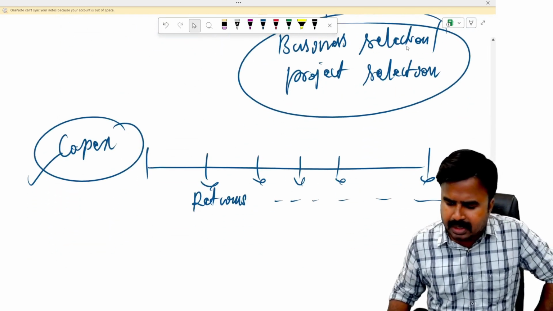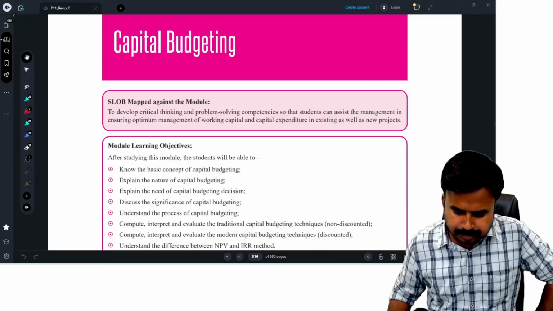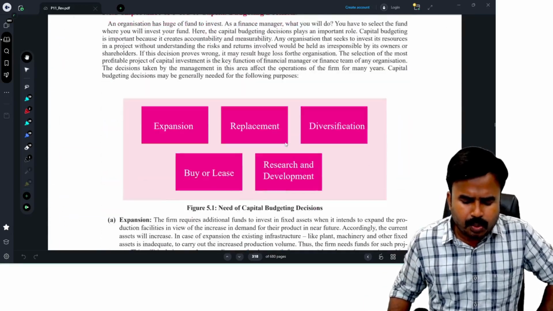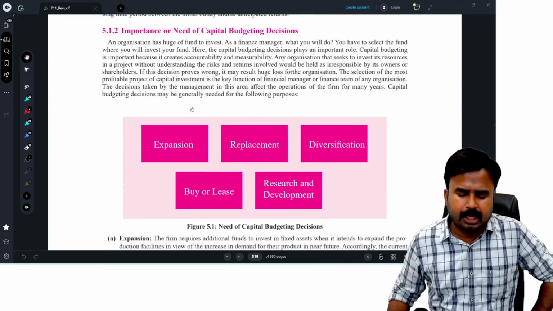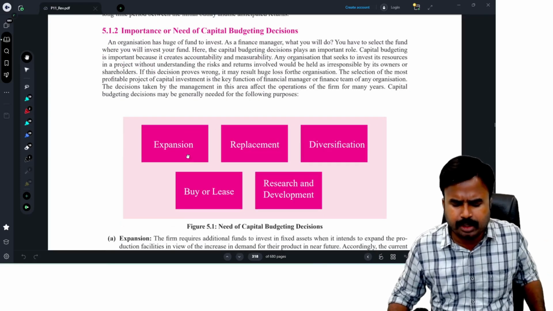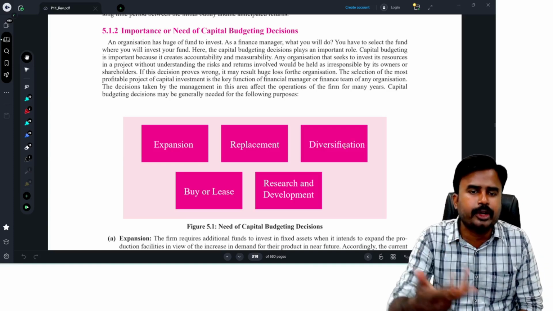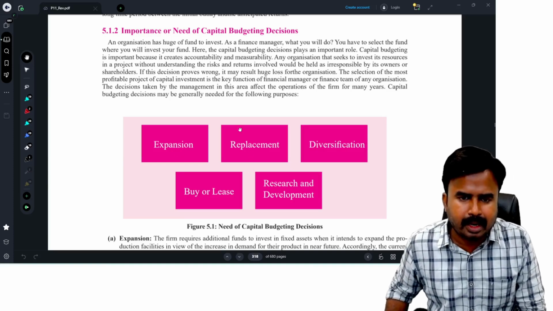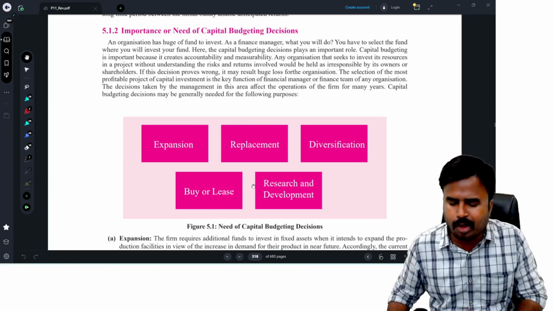Let us go for some of the theoretical contents in this chapter. Here is the chapter name, capital budgeting. I'm going for the importance or need of capital budgeting decisions. We need to go for expansion, replacement, diversification, entering into new products, replacement of existing business assets, land and buildings, plant and machinery, furniture and fixtures, buy or lease decisions, research and development decisions.